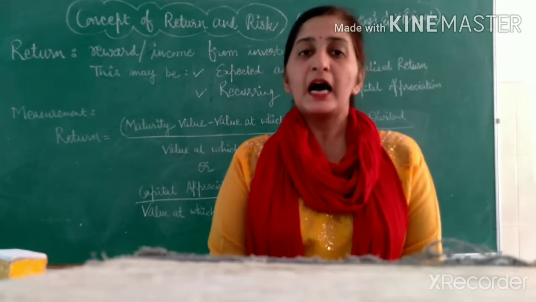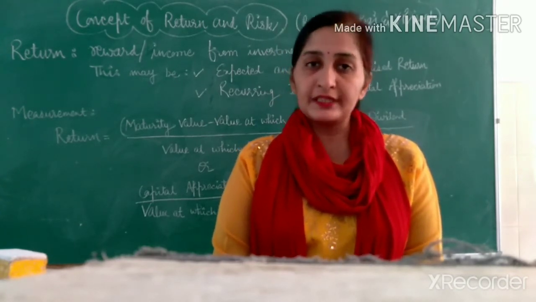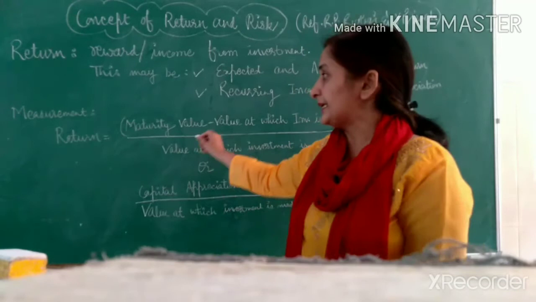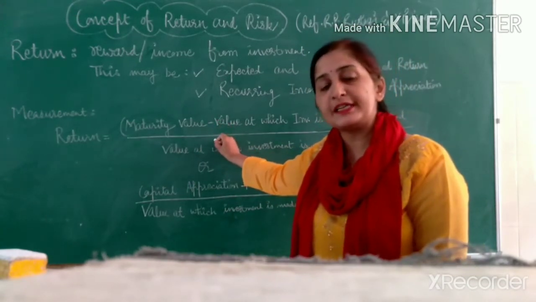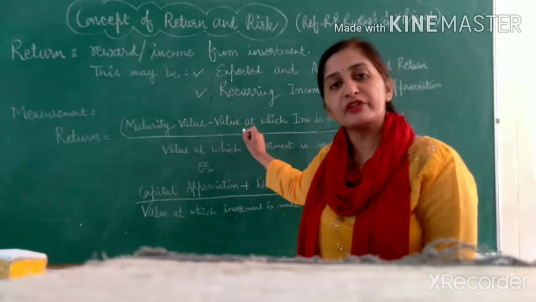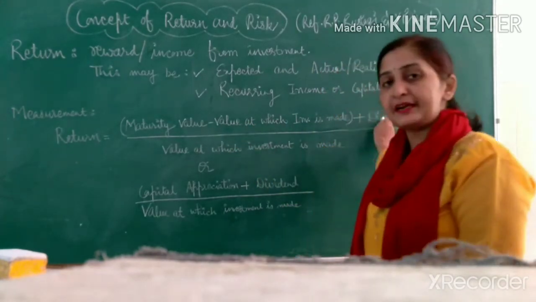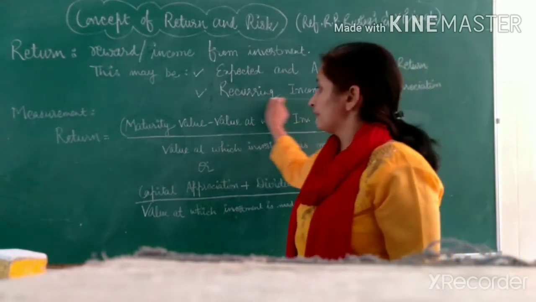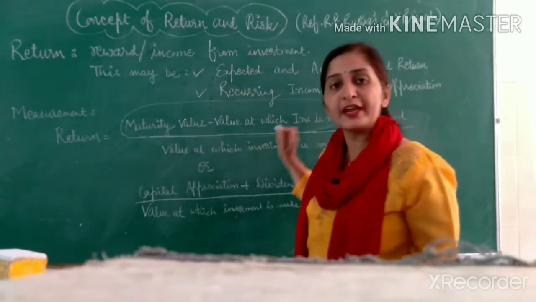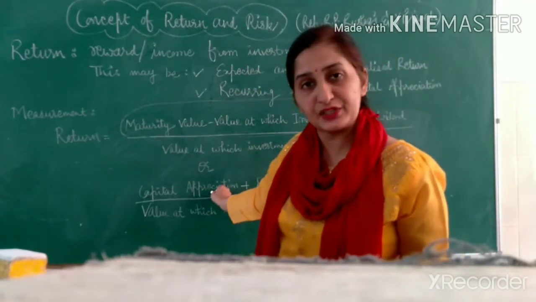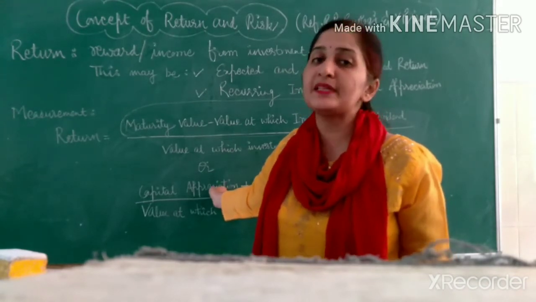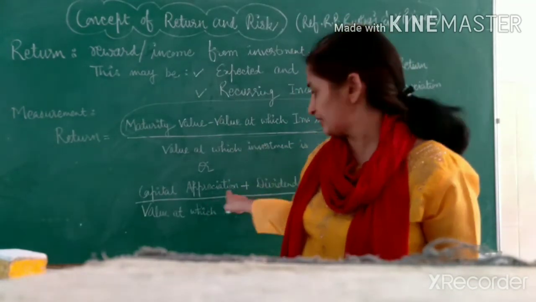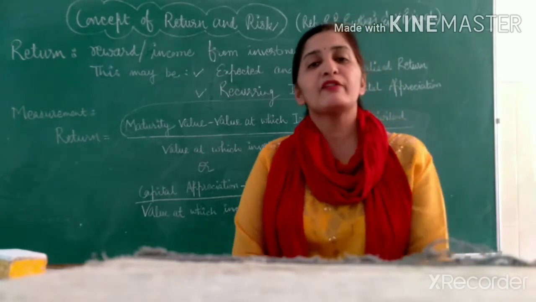Now the question arises, how this return is measured? Again for this, we will refer to the formula which we have discussed in the previous video also, that is, the formula for calculation of return is maturity value minus value at which investment is made plus dividend divided by value at which investment is made. This portion from this formula is also referred to as capital appreciation, क्योंकि capital appreciation को show करता है कि हमारे principal value में कितना change आया है. तो इस portion को we can also write as capital appreciation plus dividend divided by value at which investment is made.